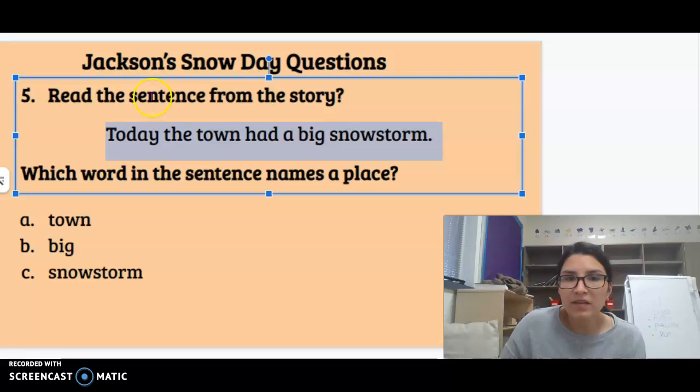Number 5. Read the sentence from the story. Today the town had a big snowstorm. Which word in the sentence names a place? A, town, B, big, or C, snowstorm?